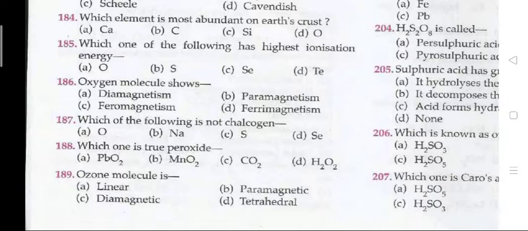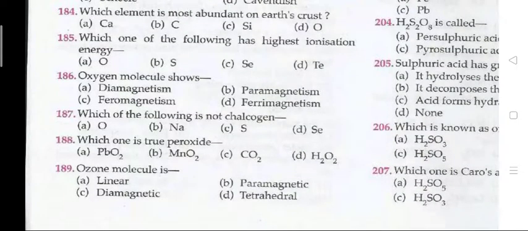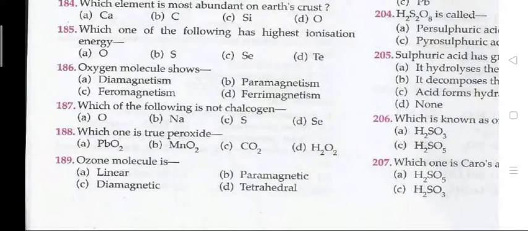Next question 186. Oxygen molecule shows B, paramagnetism. Next question. Which of the following is not a chalcogen? The right answer to 187 is B, that is sodium. Next question. Which one is the true peroxide? The right answer is D, that is your S2O2. Next question. Ozone molecule is C, diamagnetic.